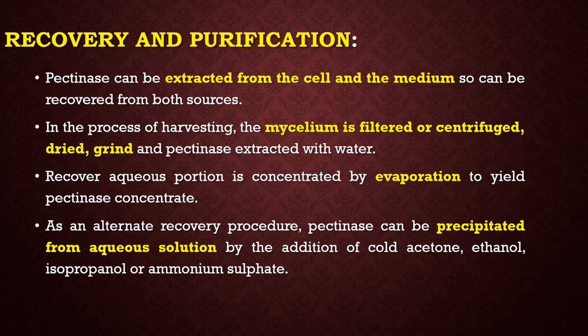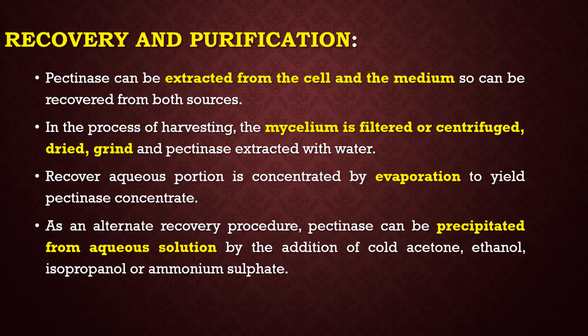Recovery and purification of pectinase enzymes. Pectinase can be extracted from the cell and the medium, so it can be recovered from both sources. In the process of harvesting, the mycelium is filtered or centrifuged, then dried and ground, and the pectinase is extracted with water.